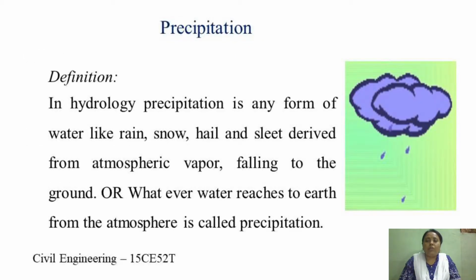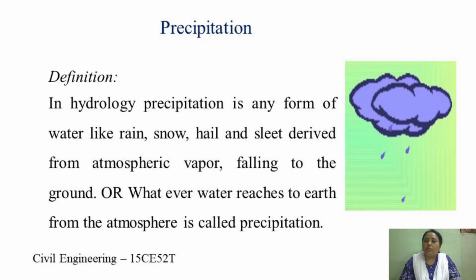So now coming to precipitation. What do you mean by precipitation? Precipitation in general terms, we call it rainfall generally. When we go into more technical terms, precipitation is generally defined in hydrology as any form of water like rain, snow, hail, and sleet, which is derived from the atmospheric vapor falling to the ground.